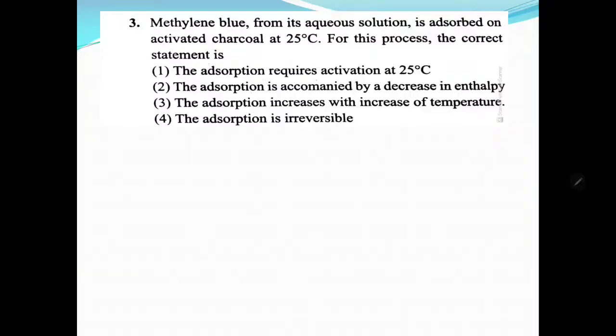Whatever statement is applicable to the adsorption phenomenon, that is considered the right one. "Adsorption requires activation at 25 degrees Celsius" is wrong. Under all temperature conditions, adsorption is possible. And the second one: adsorption is accompanied by a decrease in the enthalpy. This is correct. Delta H is negative.